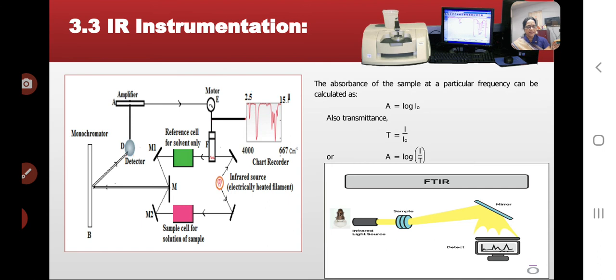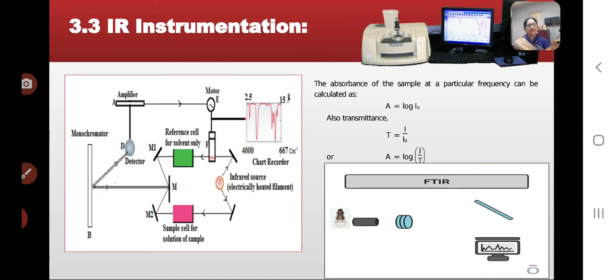As the grating rotates slowly, it sends individual frequencies to the detector thermopile, which converts the infrared energy into electrical energy. It is then amplified with the help of an amplifier.